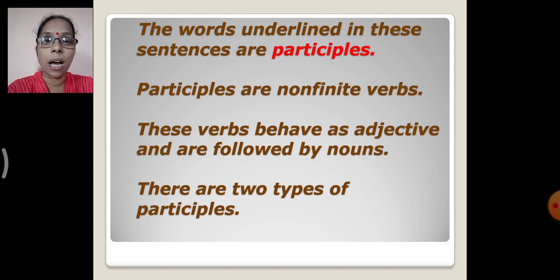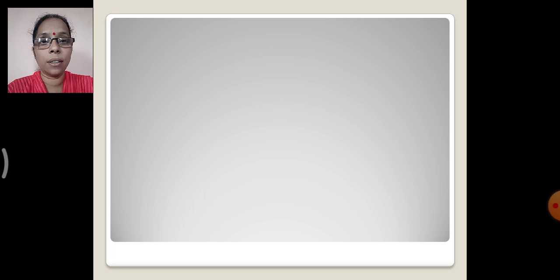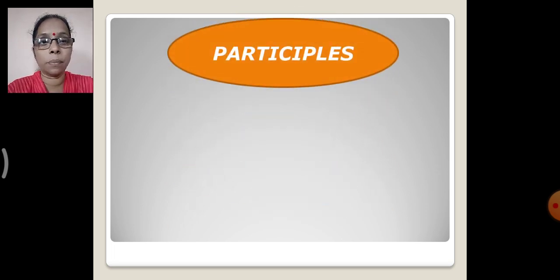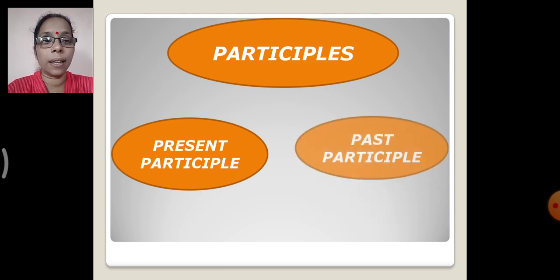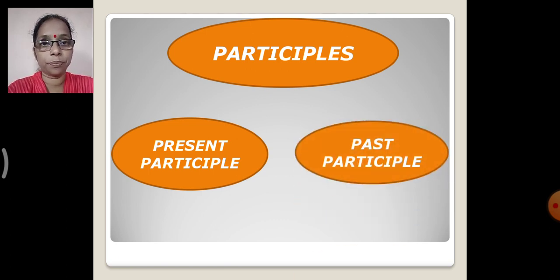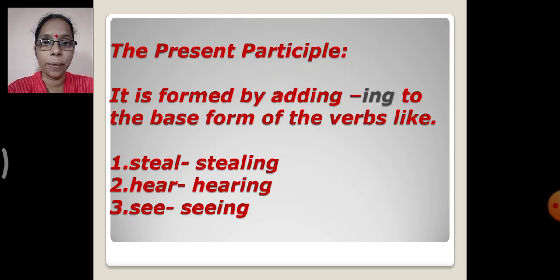Now participles are of two types. Which are the two types of participles? One is the present participle and second is the past participle. So these are the two types of participles. We are going to study each in detail. Now what is a present participle? The present participle is formed by adding ing to the base form of the verb. So when you add ing to the base form of the verb, it becomes a participle.